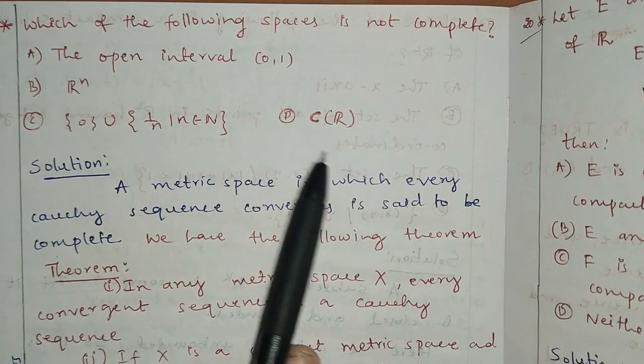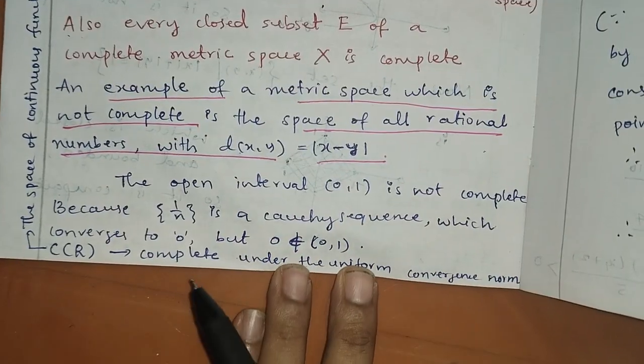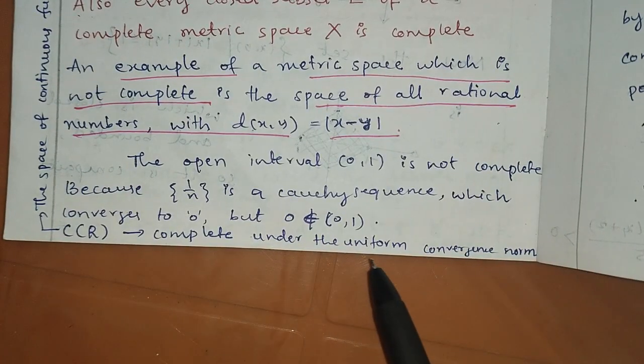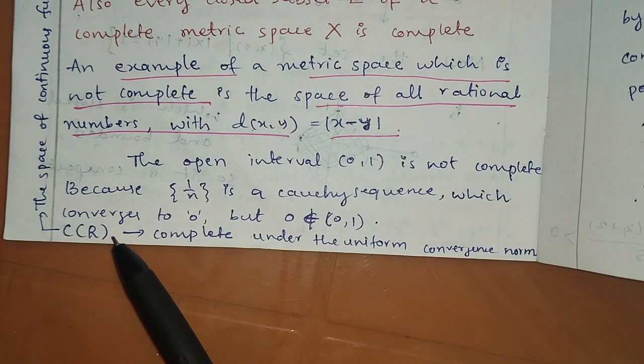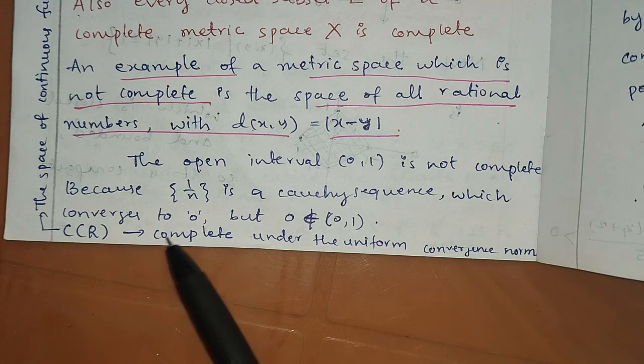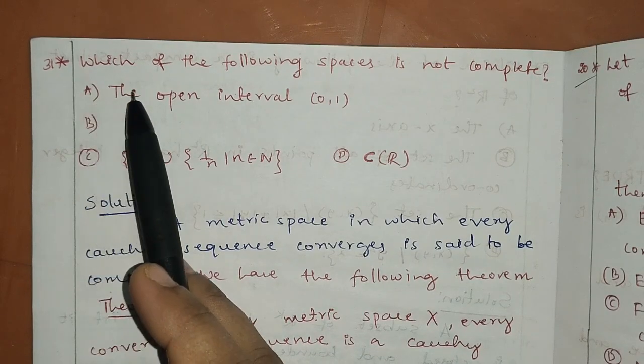Now, what about continuous functions on R? Let us see. C(R) is complete under the uniform convergence norm. I will not prove this. What is C(R)? This is the space of continuous functions on the real numbers. It is complete. Here, option A is not complete.